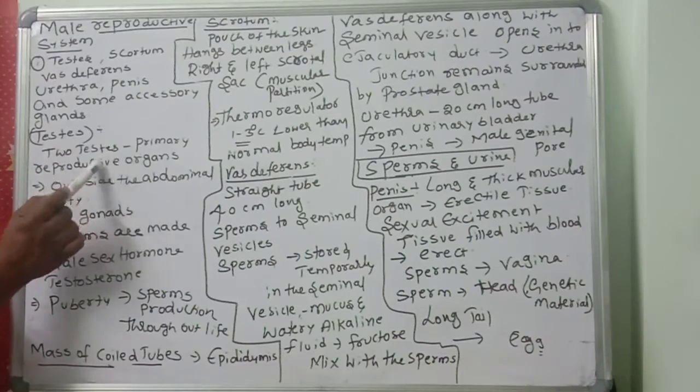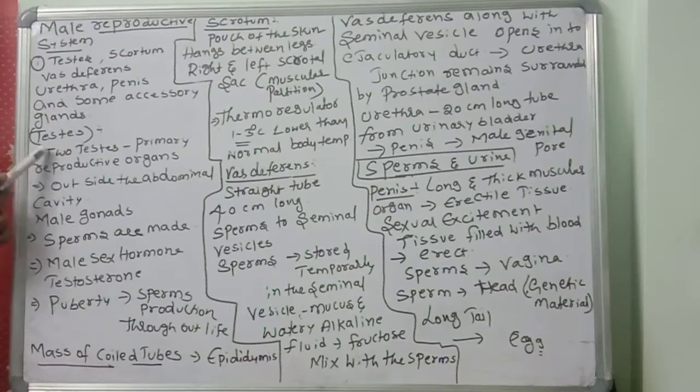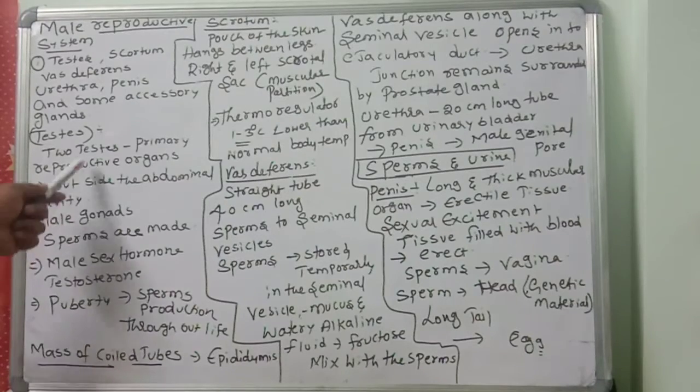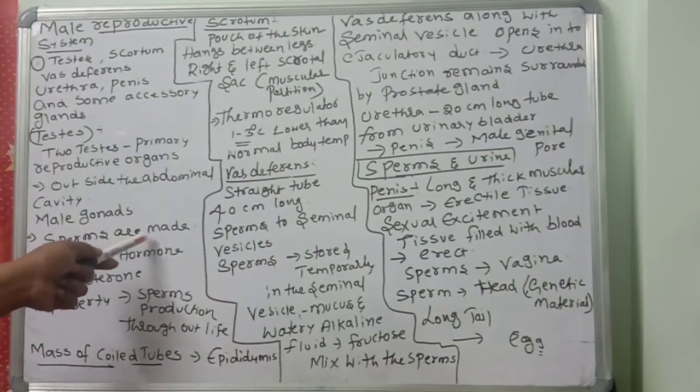These are the primary reproductive organs. Where are the testes located? The testes are located outside the abdominal cavity. At birth they are in the abdominal cavity, but after birth, slowly through the spermatic cord and inguinal canals, the testes enter into the scrotum. The scrotum is a sac-like structure. These testes are the male gonads, and they produce the sperms.